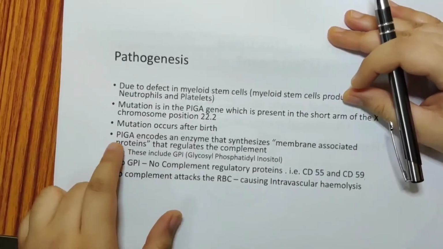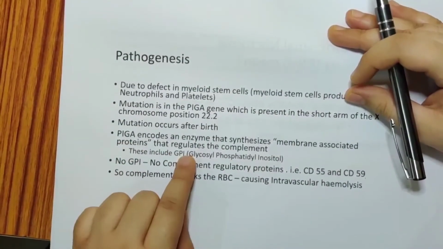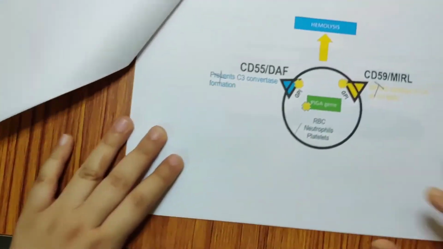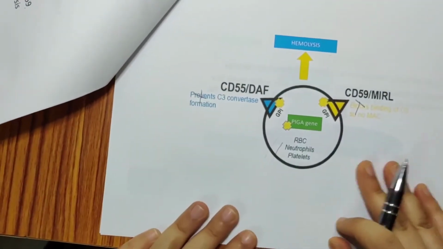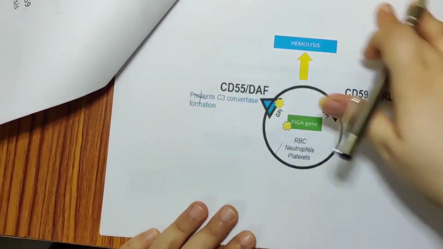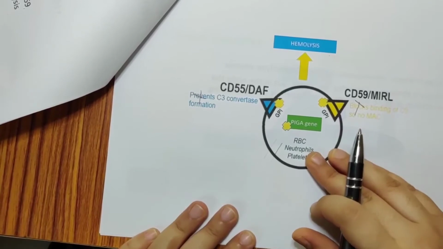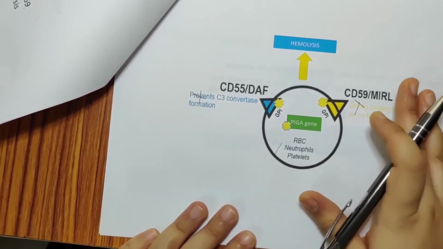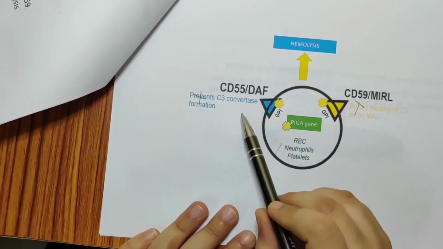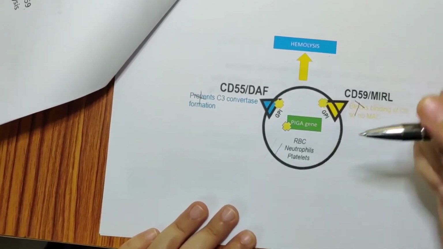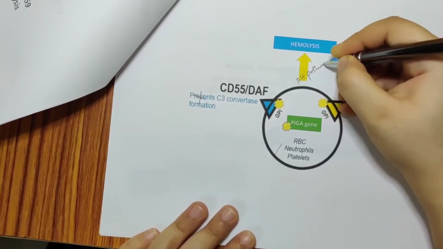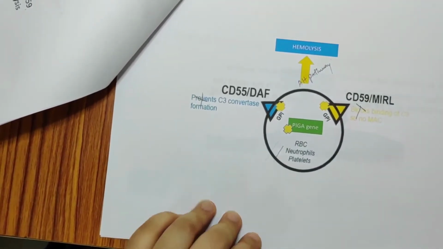So as no PIGA gene is there, no GPI is there. So the body's self antigen and non-self antigen are both attacked, because now it does not know how to differentiate between self and non-self antigens. So what happens is, the alternative pathway gets activated, which can lead to hemolysis.